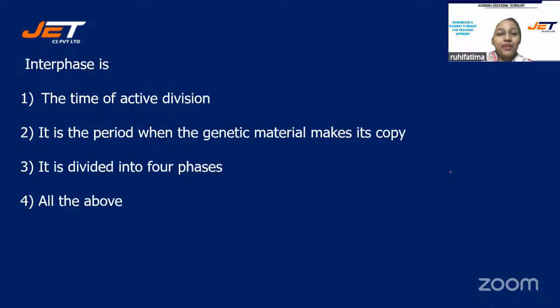Next one, interphase is, and your options are number one, the time of active division, number two, it is the period when the genetic material makes its copy, number three, it is divided into four phases, or option number four, all the above.